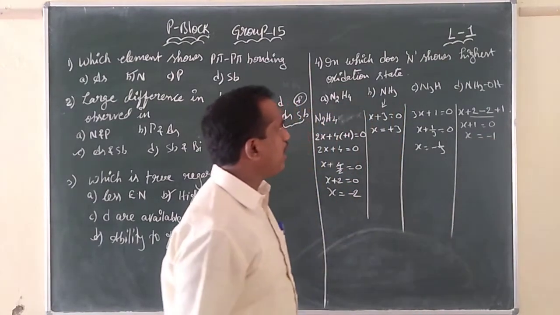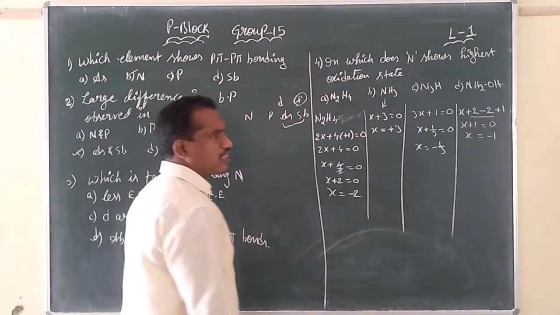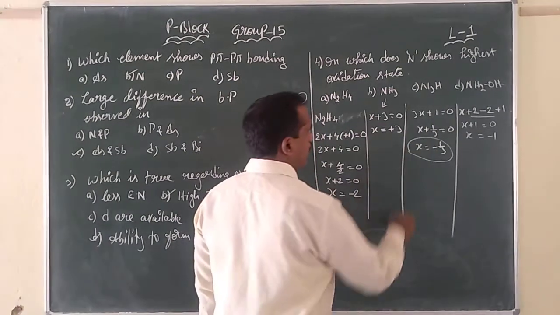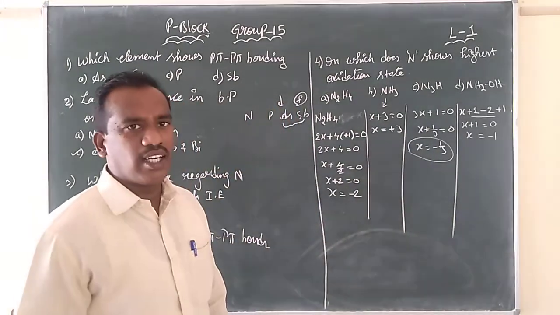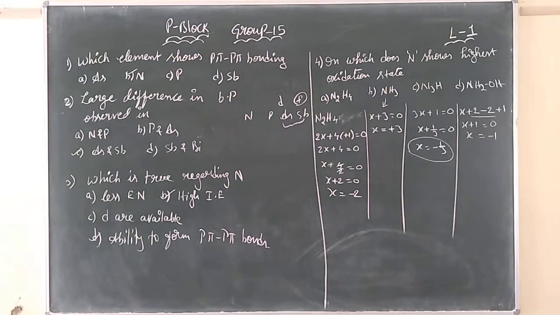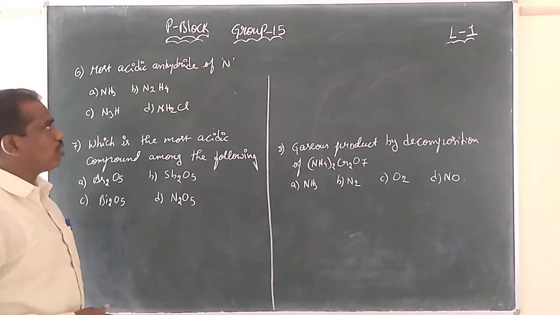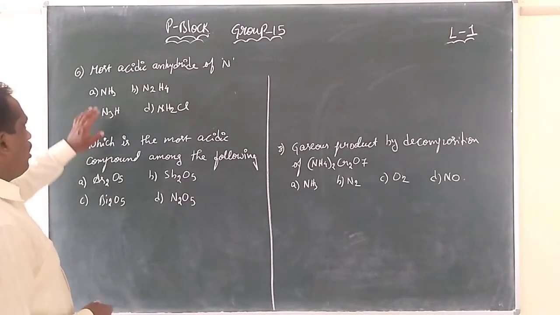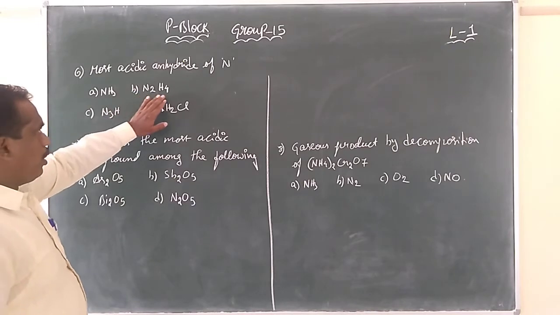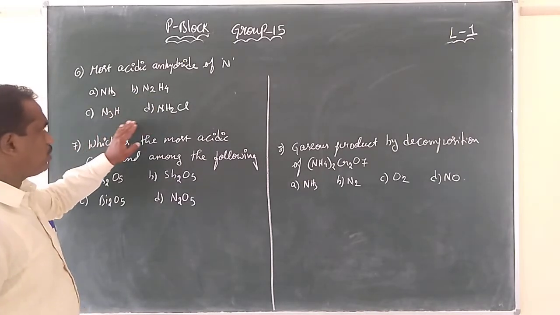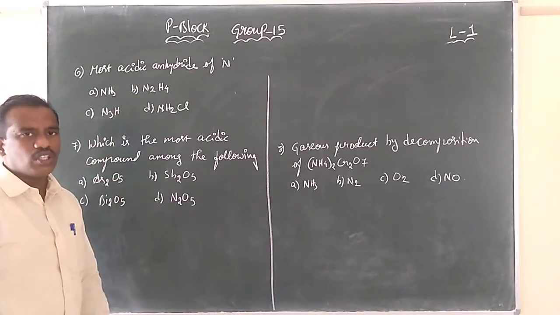So which is having the highest oxidation state? We can see here the negative oxidation state is minus 1 by 3. Whenever we see any compound, the higher the oxidation state, the more acidic it will be. See children, here we are having a continuity question from the previous one. Most acidic hydride of nitrogen is NH3, N2H4, N3H and NH2Cl.